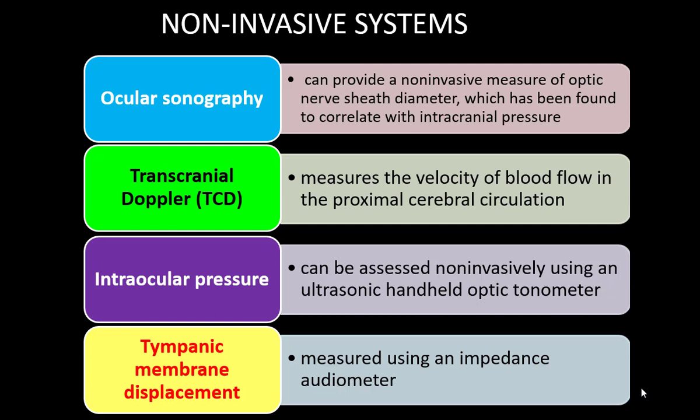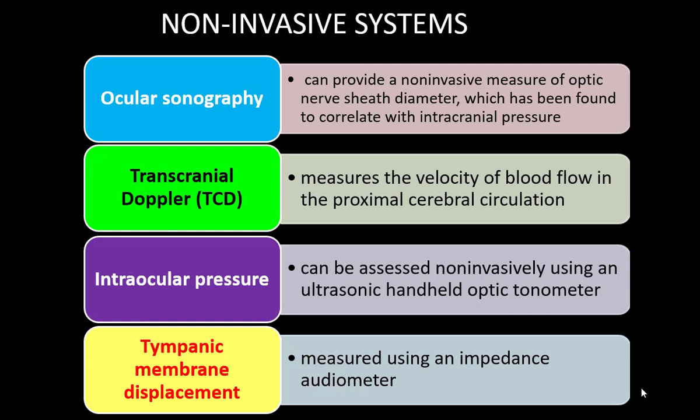Other non-invasive techniques, ocular sonography, ONSD, now it is being done very routinely. If the optic nerve sheath diameter is more than 5.7 mm, now the literature is coming up to 5.4 mm as well, the ICP of more than 20 is 95% surety, right? So optic nerve sheath diameter is a very useful modality, a bedside modality.